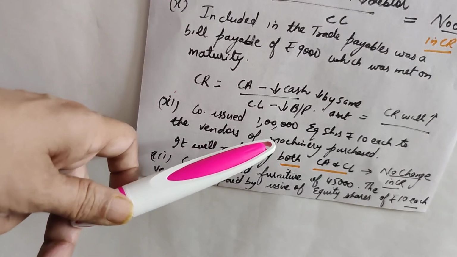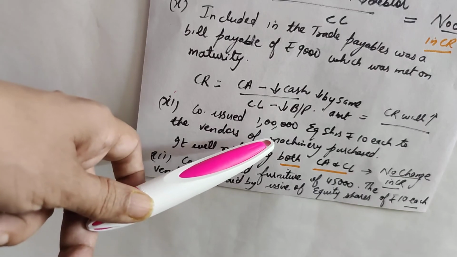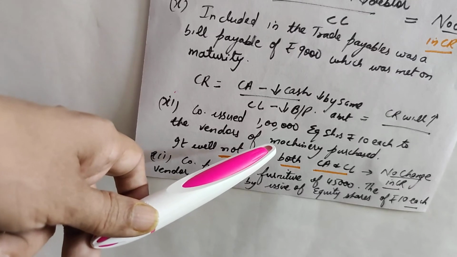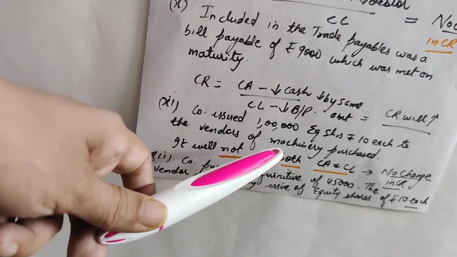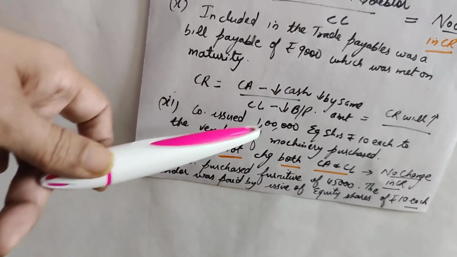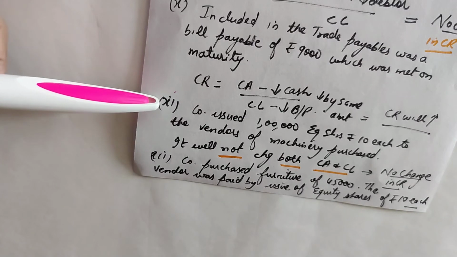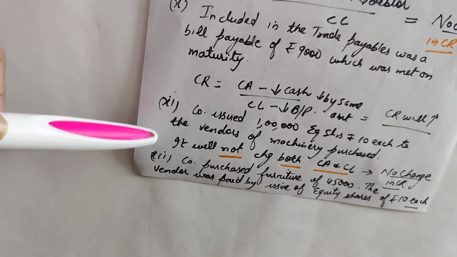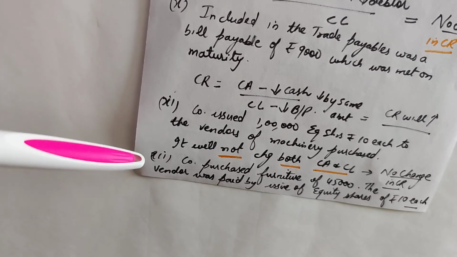Since the machinery is purchased by issuing equity shares, machinery again will not impact current assets, because machinery is not a current asset, it's a fixed asset. So since both current assets and current liabilities are not impacted by the issue of shares in order to buy machinery, the net impact will be that it will not affect the current ratio, right?